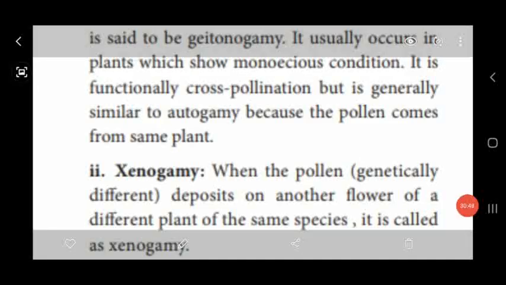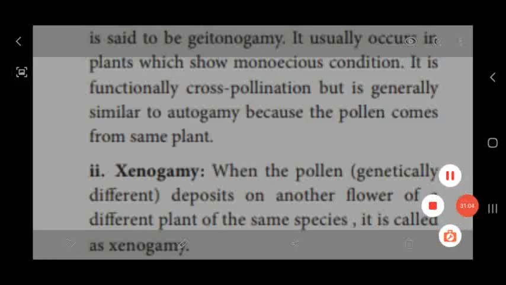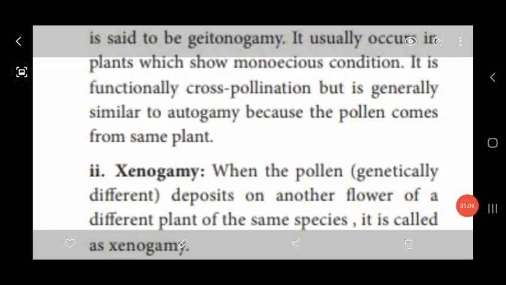Dear students, I hope you have all understood what is pollination, what are the advantages of pollination, and what are the two types of pollination, that is self-pollination and cross-pollination. What is self-pollination or autogamy? What are the methods that take place under self-pollination, that is cleistogamy, homogamy and incomplete dichogamy. Next one, cross-pollination. The two types of cross-pollination are geitonogamy and xenogamy.